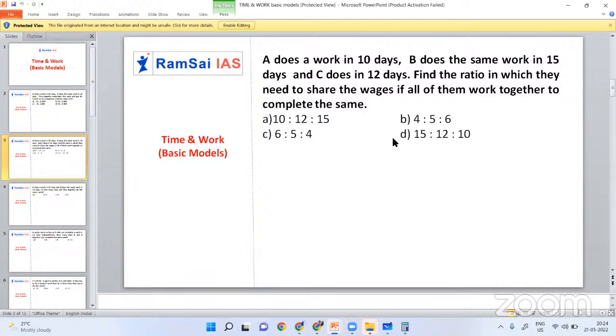There are some wrong answers actually. I don't know, there is something missing. Options we are missing. Maybe they copied somewhere, but it should be 6 is to 4 is to 5. Yeah, 6 is to 4 is to 5 should be the answer. Here in the options, we don't have it, but it should be the actual answer.